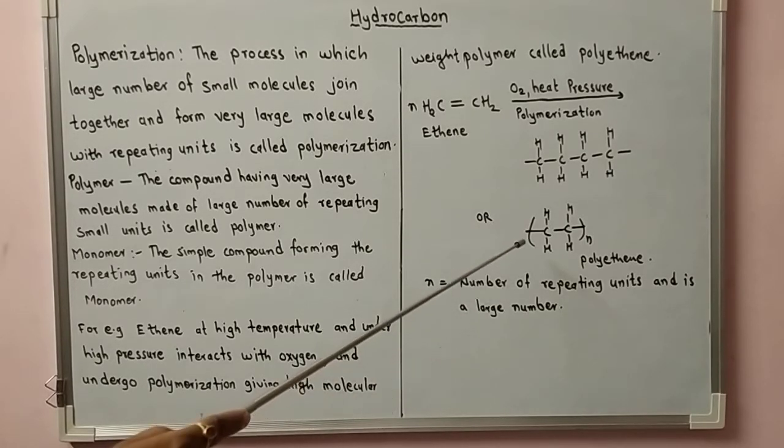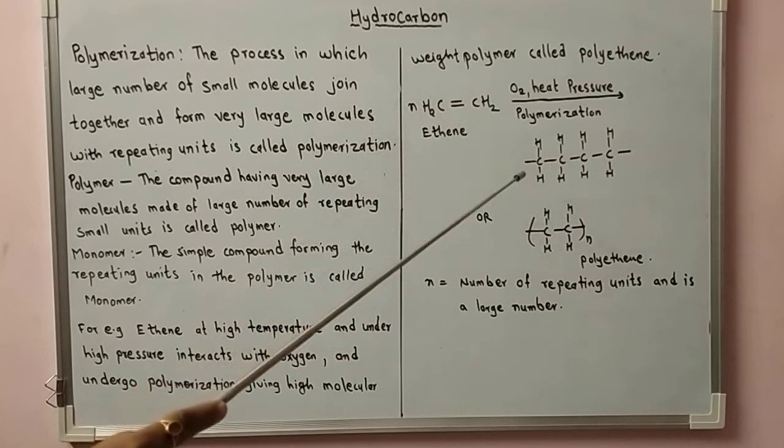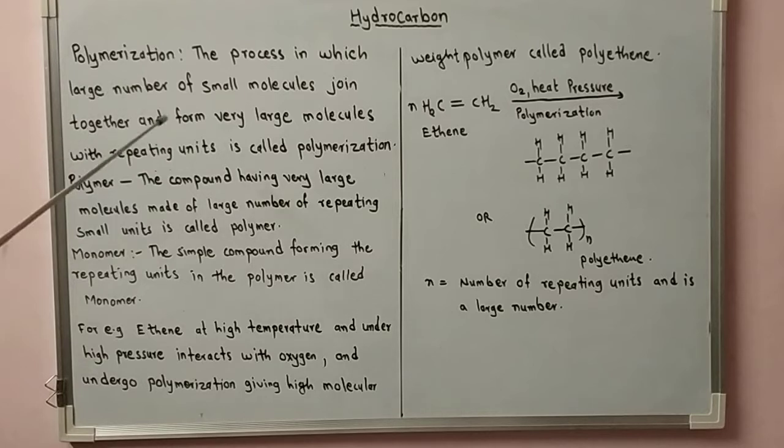The repeating small unit structure is CH2-CH2-CH2-CH2 in this example, where that structure is repeated n times to form the polymer polyethene. So polymerization is the process in which a large number of small molecules join together and form very large molecules with repeating units.